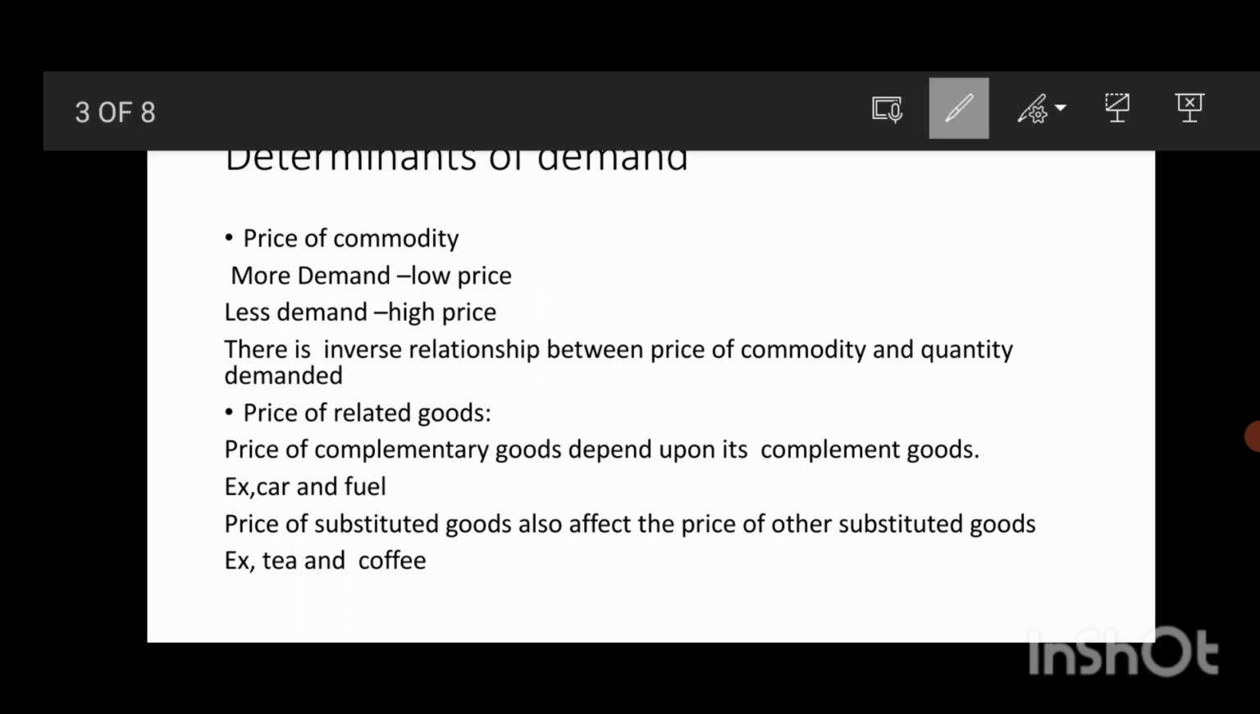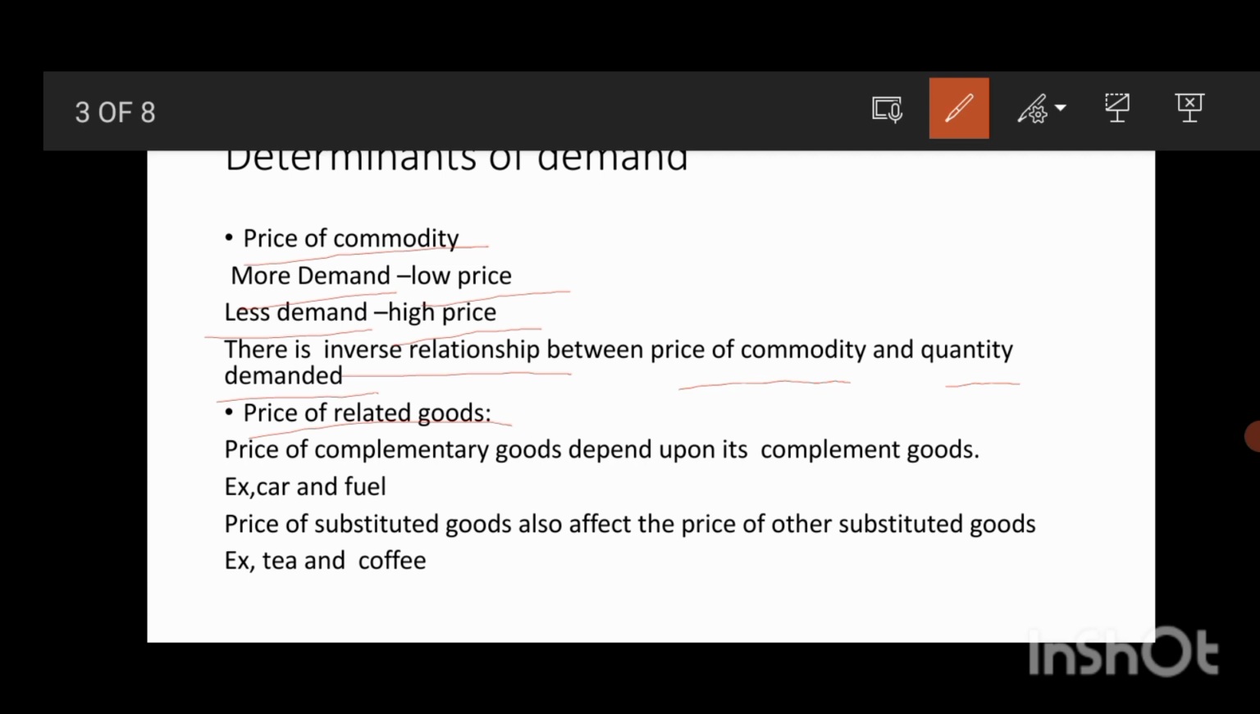The first determinant is the price of the commodity. When the price of the commodity is low, there is more demand. When the price of the commodity is high, there will be less demand. By looking at this, we can say that there is an inverse relationship between the price of the commodity and the quantity demanded.